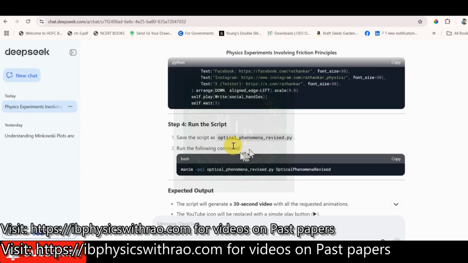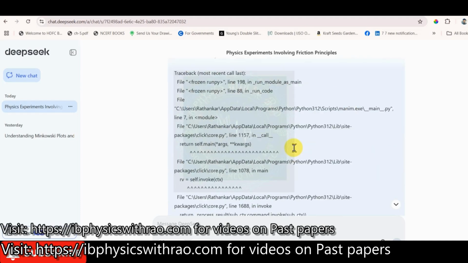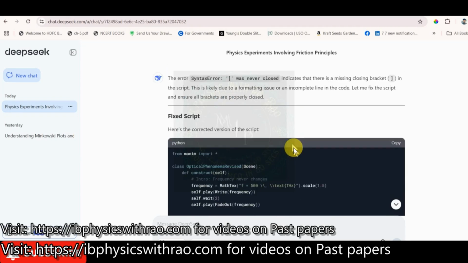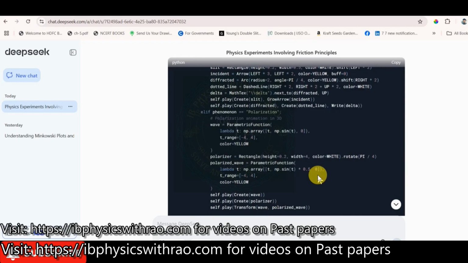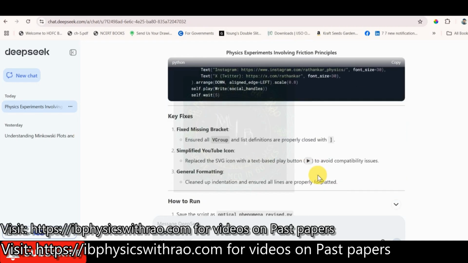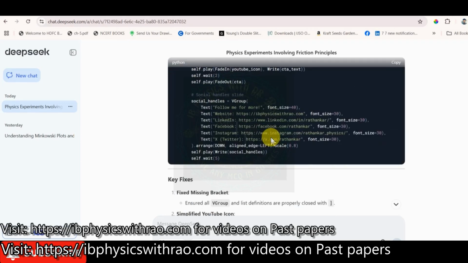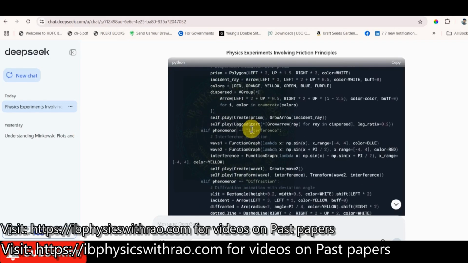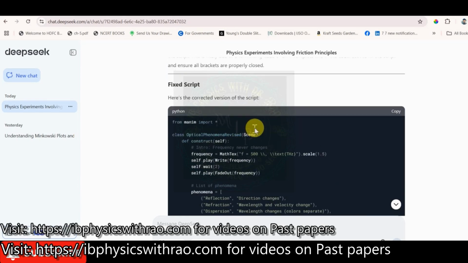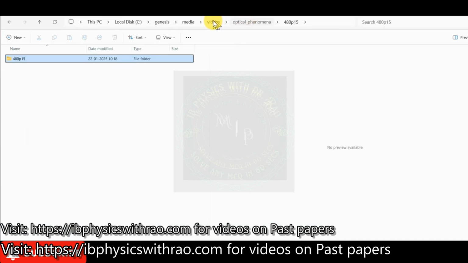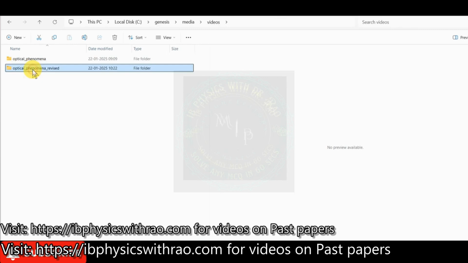So this code is shown over here. I ran the script once again, and then also I got some error. So I kept on iterating again and again until all the errors were completely gone. So I got a corrected script. Once I got this, I copied the whole thing, and now I'm just showing you the script over here. Once again I ran this, and I got a new video. Let me show you that video also.